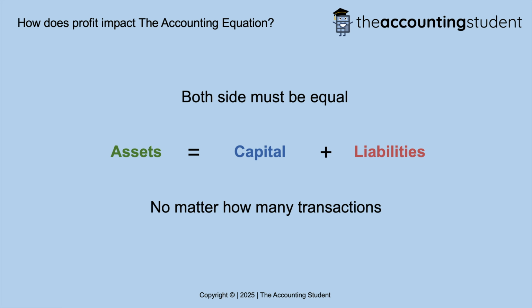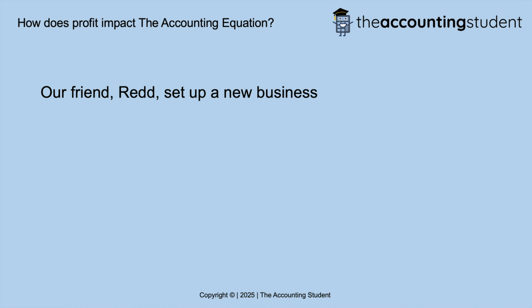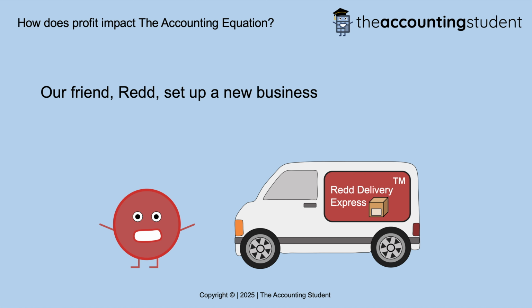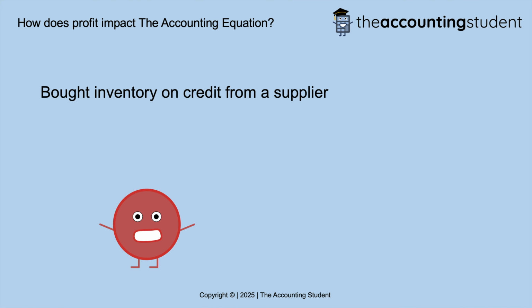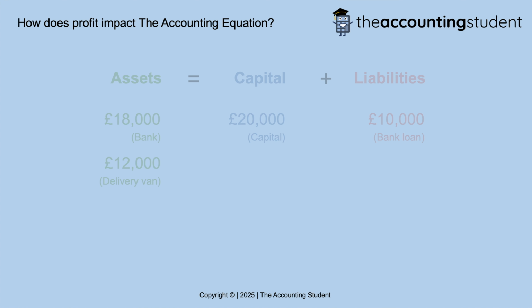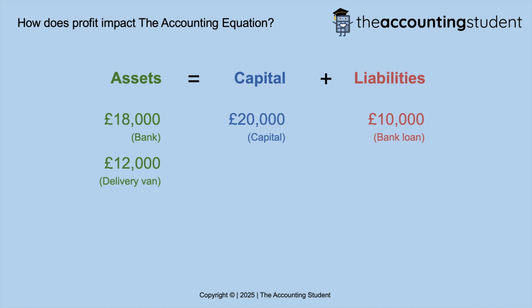So let's go back to our friend Red, who set up a new business as a delivery company. Red bought inventory for £1,500 on credit from a supplier. So if we go back and continue with the accounting equation example for Red, the inventory bought is an asset.